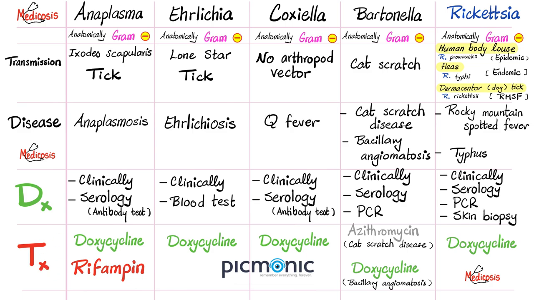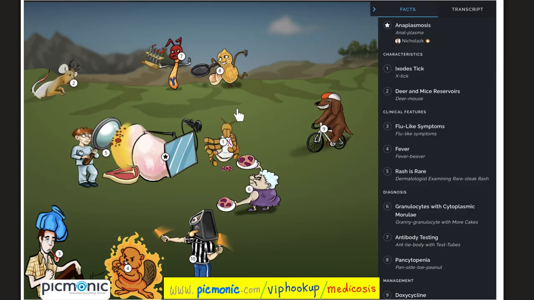Management of Anaplasma: doxycycline and/or rifampin. Ehrlichiosis, doxycycline. Coxiella, doxycycline. Bartonella, azithromycin or doxycycline. Rickettsia, doxycycline. Now let's review. This is anaplasmosis, Ixodes tick. Deer and mice are reservoirs. Flu-like symptoms, fever, and the rash is rare. Expect granulocytes with cytoplasmic morulae. Diagnose with antibody test. Expect pancytopenia, which means low red blood cells, low white blood cells, and low platelets. And the treatment is doxycycline.